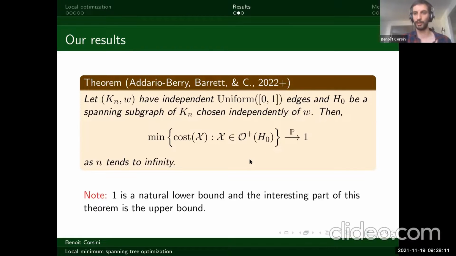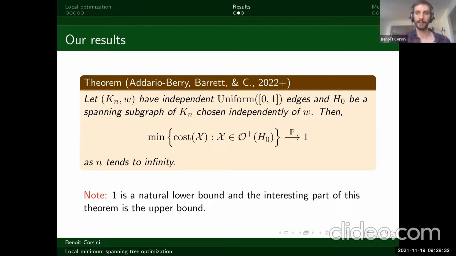Proving that 1 is a lower bound for this cost is easy, because with uniform edges, you're going to have edges whose weight is close to 1, and you're going to have to go over those edges in a way. What's interesting is the fact that it's upper bounded by 1, or 1 plus little o(1).